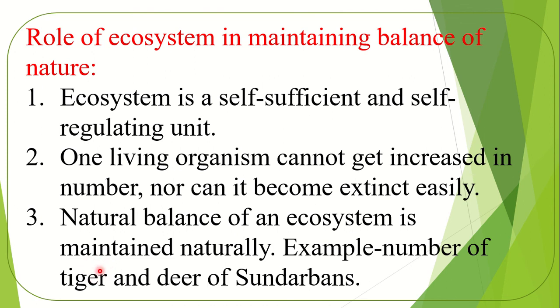The number of tiger will decrease, then deer will get a chance to increase their number. When the number of deer increases, then again tiger will get more food and the chance to increase their number. So this is the natural balance of ecosystem.